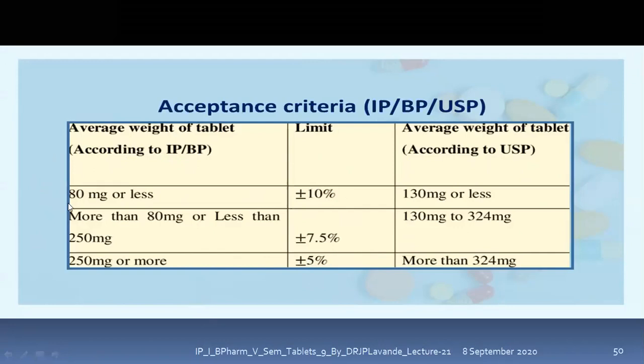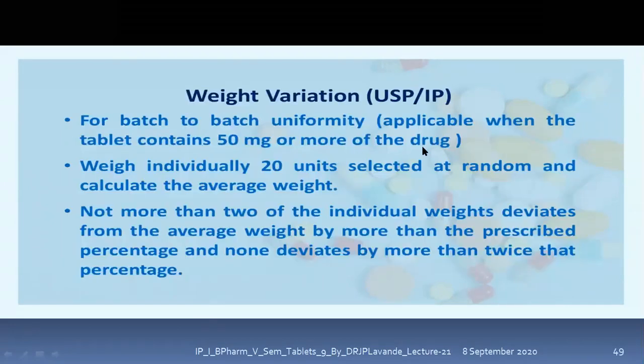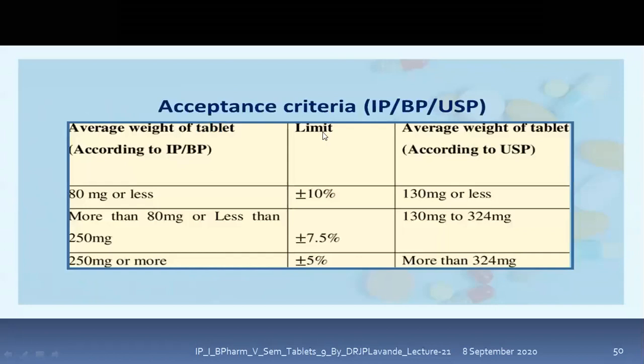Now let's say for example, the average weight of tablet. Note this is the average weight of tablet, this is not the weight of the drug. Are you getting my point? In the previous slide we saw it is the weight of the drug. If 50 milligram or more is the weight of the drug, then we go with the weight variation test.